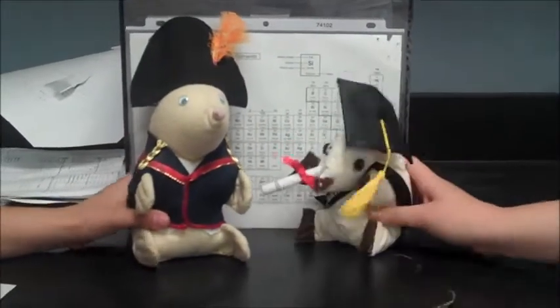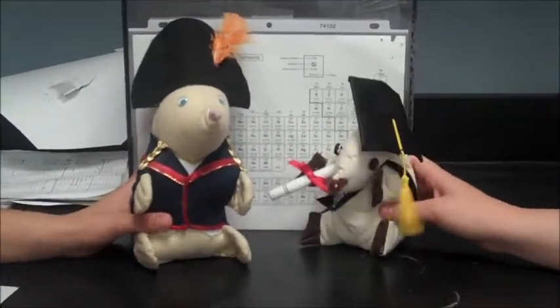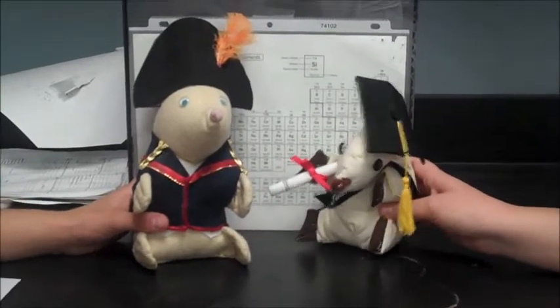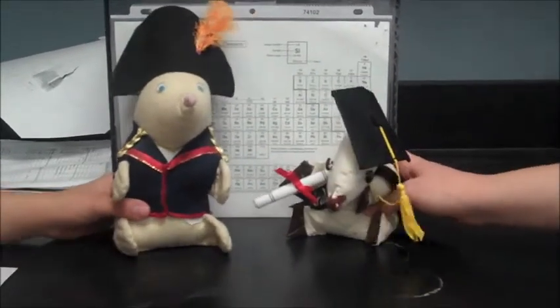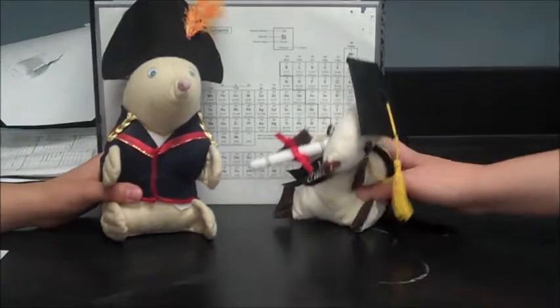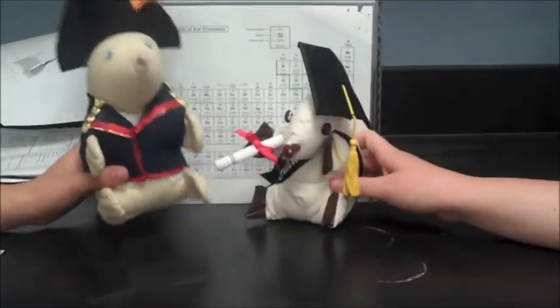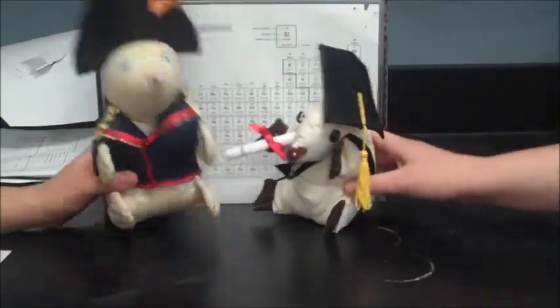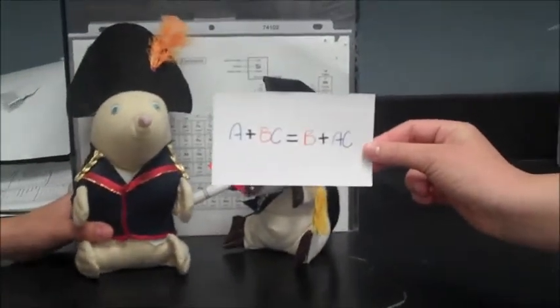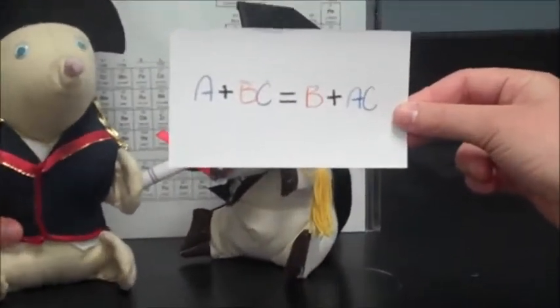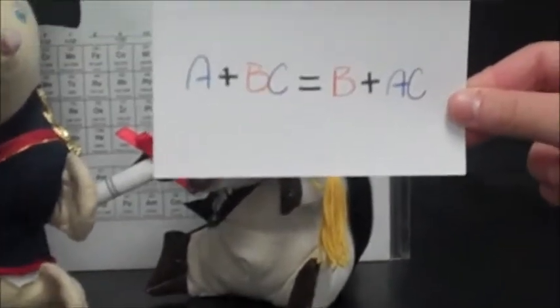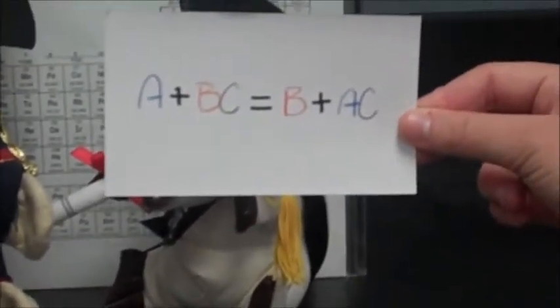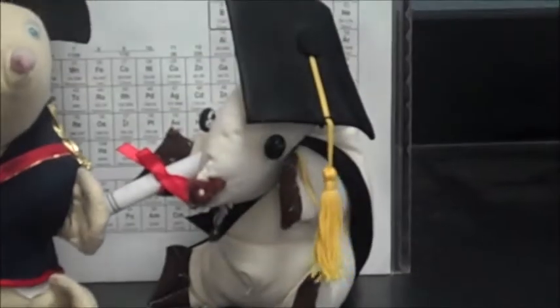Another major part of chemistry is chemical reactions. Now, there are 5 types of chemical reactions: single displacement, double displacement, combustion reaction, decomposition reaction, and synthesis reactions. Single displacement involves 3 chemicals. A plus BC equals B plus AC. Chemicals A and B switch places during the reaction, causing A to bond with C and B to go off on its own.